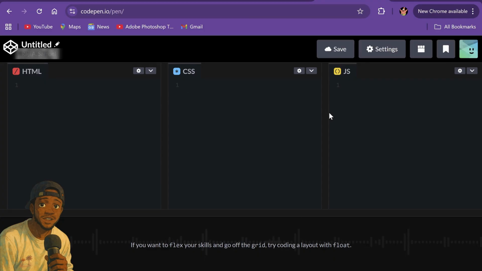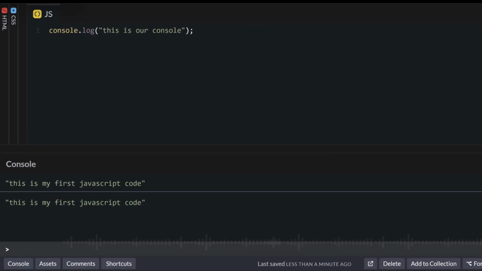So just shift these two to the side and then you will fill out your JavaScript code here and see the output in this console below. For instance, if I write this simple code, console.log, you go see my output log here. And na wetin you go use for most of our lessons be this.